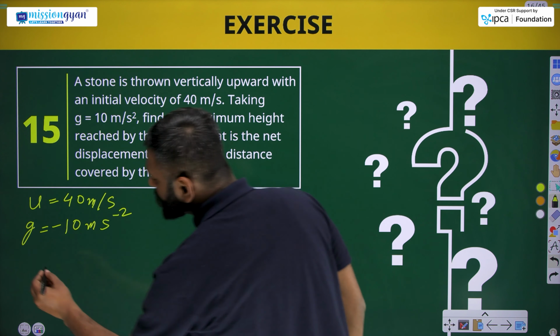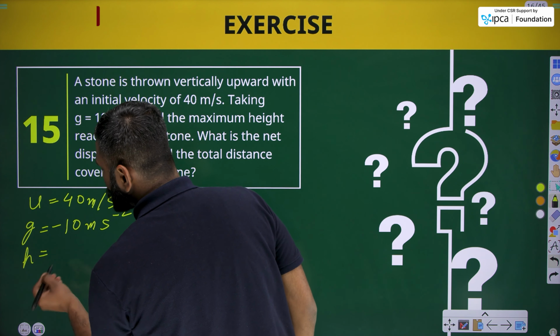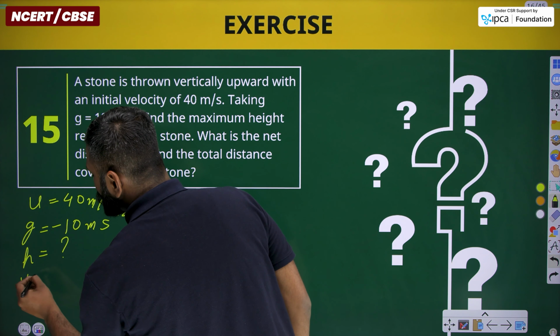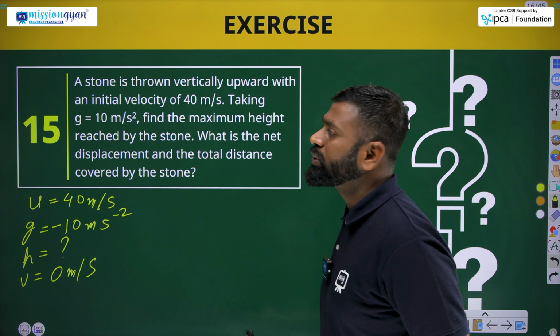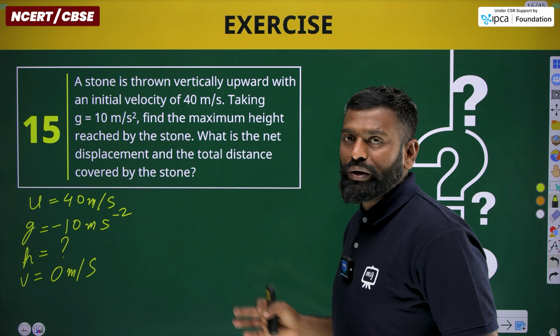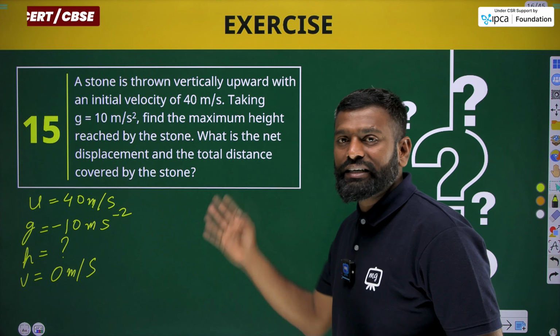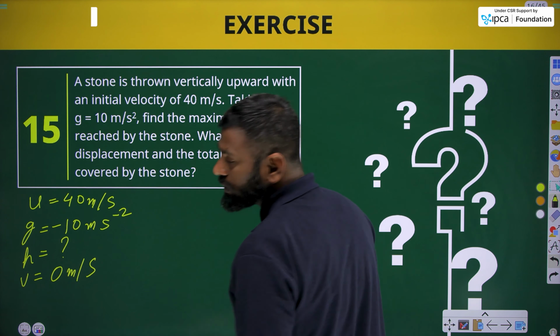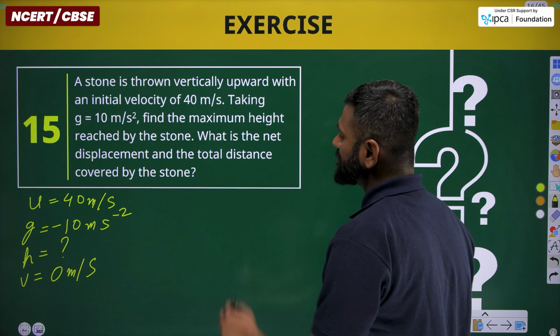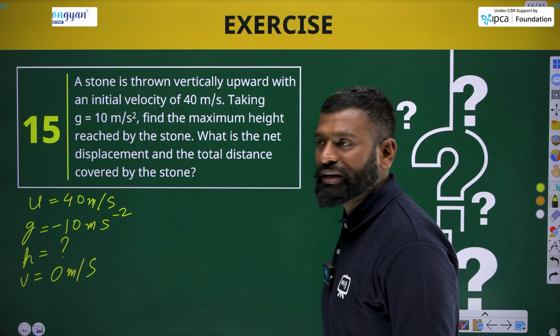In this question, what we need to find is h. We also get v equals 0 meter per second, as the stone's velocity becomes 0 when it reaches its maximum height. We also need to find the net displacement and the total distance covered by the body.